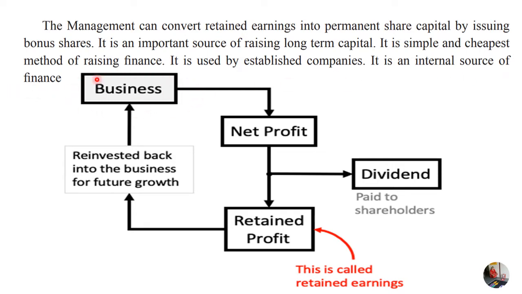So, in any business organization, of the profit that it earns, a certain part is given as dividend, distributed to its shareholders, and a certain part of profit is retained. This profit which is retained is called retained earnings, which is then later used for reinvesting in the business for future growth.